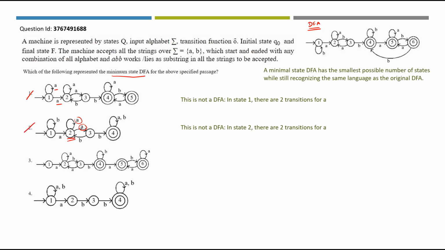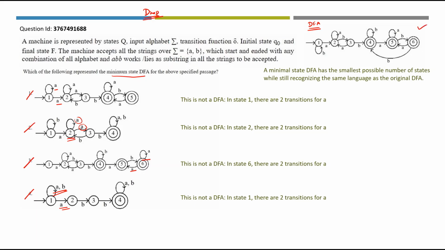What about option 3? For 6 you have 2 transitions with A here. This is not a DFA. So we can rule out even option 3. What about option 4? Here also this is violating the DFA rule for the same input symbol. This is also not a DFA. In state 1 there are 2 transitions for A. So we are ruling out even option 4. All the representations given here are NFA. Only when it is a DFA can we check whether it is minimal state or not. Since none of the options are correct, this question has been dropped in the official answer key. With this we are completing Unit 8 solutions.